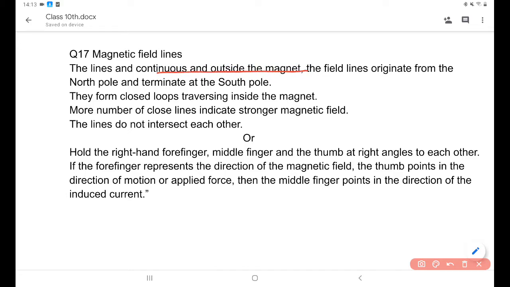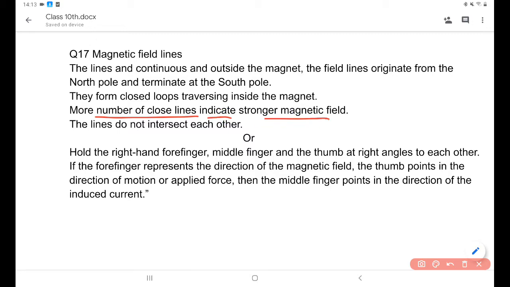The answer is that magnetic field lines are lines that move continuously outside the magnet. They move from the north pole to the south pole in a closed path. They originate at the north pole and terminate at the south pole, and they travel inside the magnet as closed loops. The more closed lines, the stronger the magnetic field.